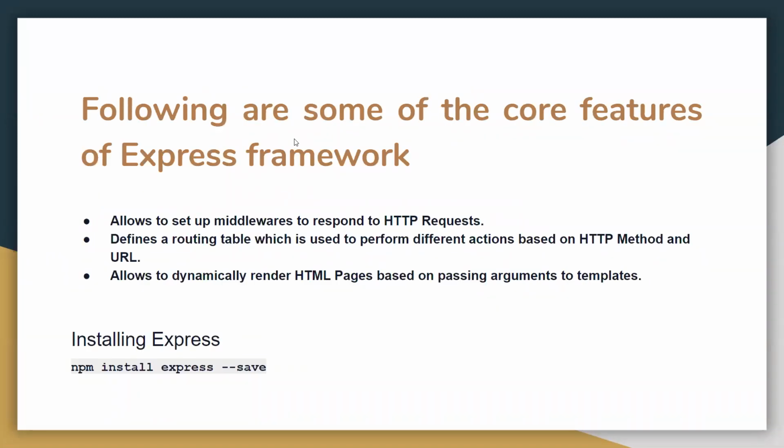Following are some of the core features of the Express framework. It allows you to set up middleware to respond to HTTP requests. It defines a routing table which is used to perform different actions based on HTTP method and URL. It allows you to dynamically render HTML pages based on arguments passed to templates.